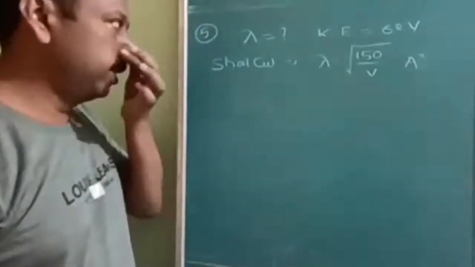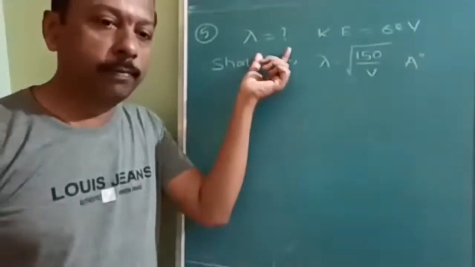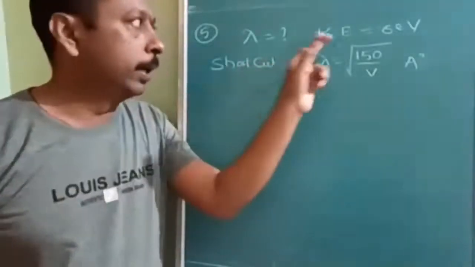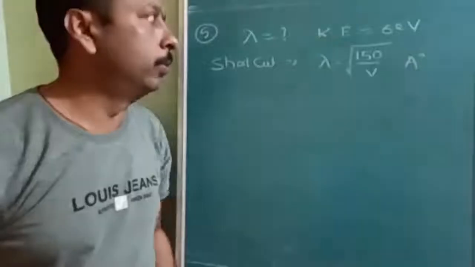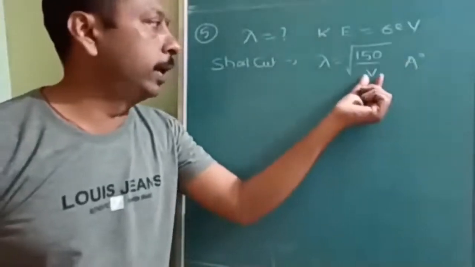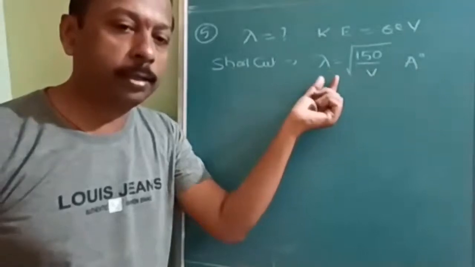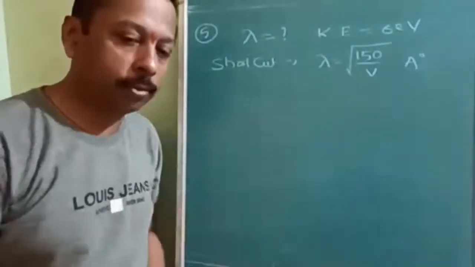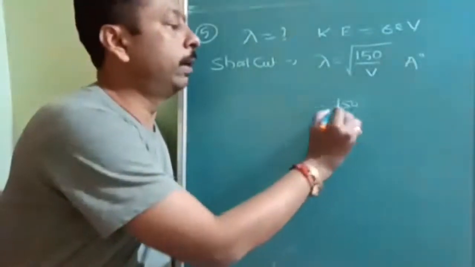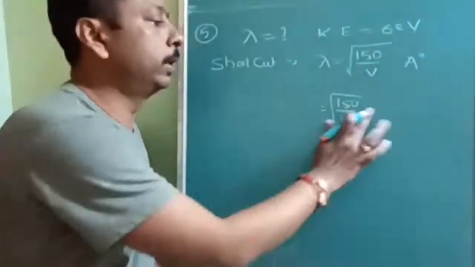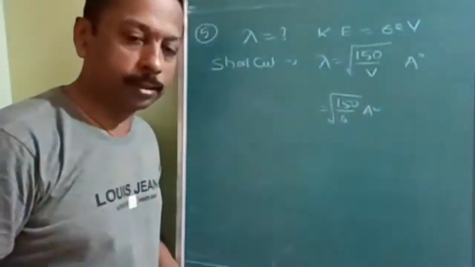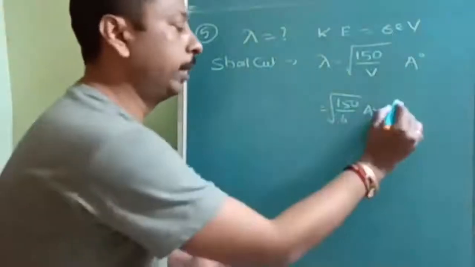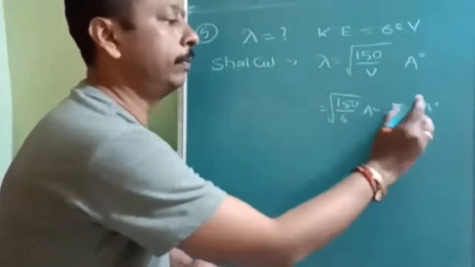Okay. Shortcut is next. Here you have to find out de Broglie wavelength. What you have to find out? De Broglie wavelength. Okay. Kinetic energy is equal to 6 electron volt. So once electron volt is given, directly you can find out wavelength. Lambda is equal to square root of 150 by kinetic energy in electron volt. Okay, so 150 divided by 6 square root, then you will get the answer in angstrom. Make sure that answer unit must be in angstroms. Then on simplification, how much you will get? 5 angstrom. Answer will be 5 angstroms.